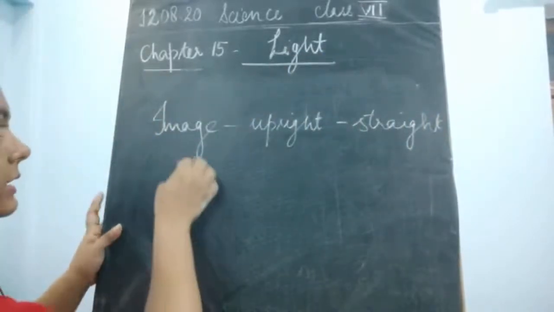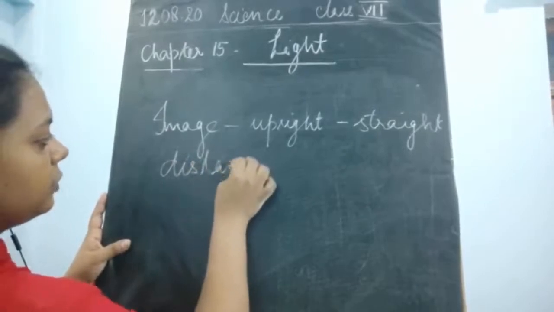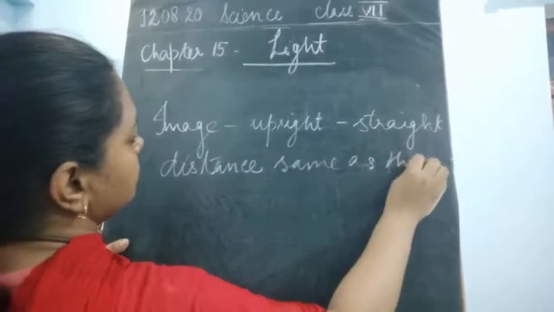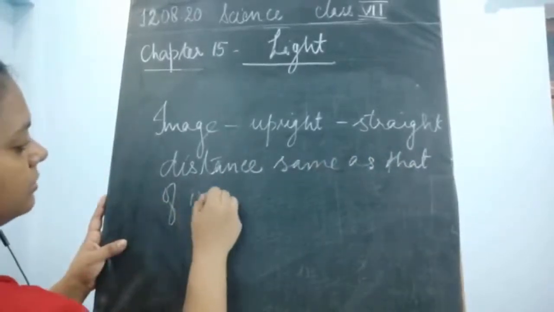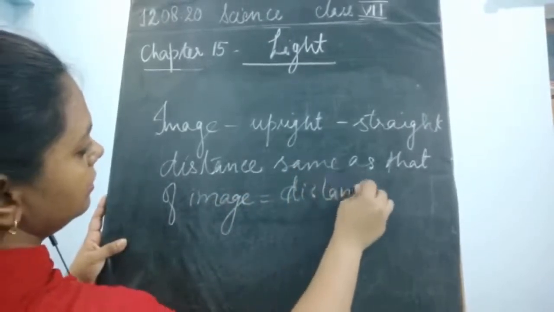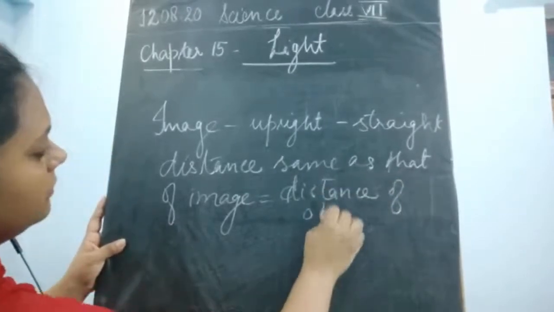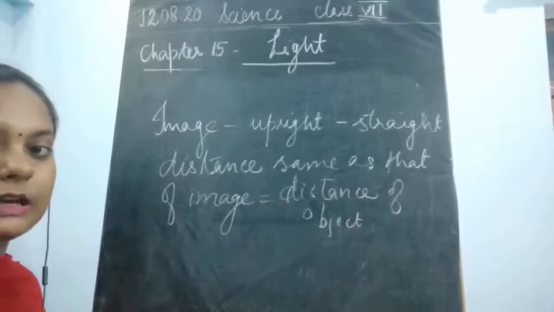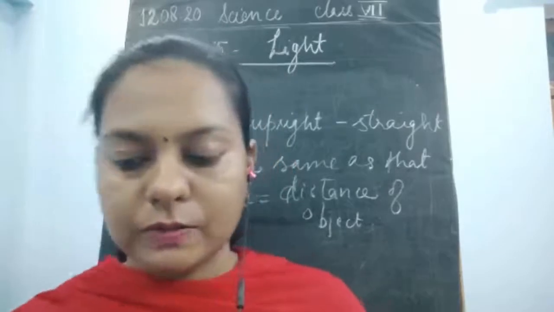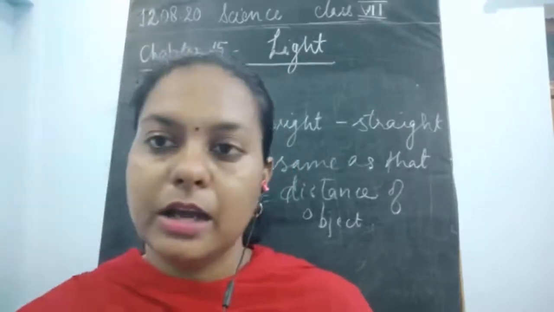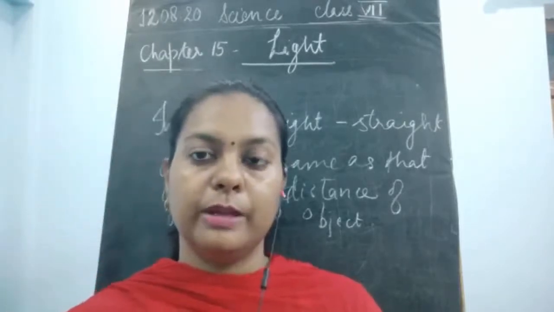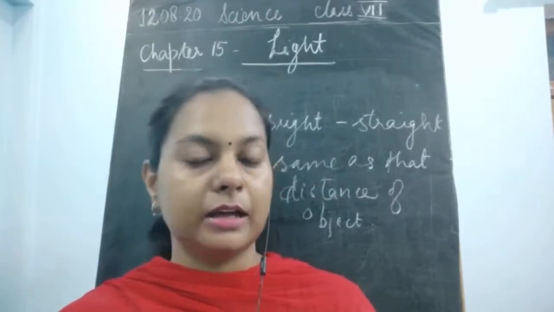Next, what you have seen is the distance. The distance of the image would be the same as the distance of the object outside. Whatever the distance is, it is equal on both sides, whether we are talking about the image inside or the object outside. We are able to see the same distance inside the mirror also.